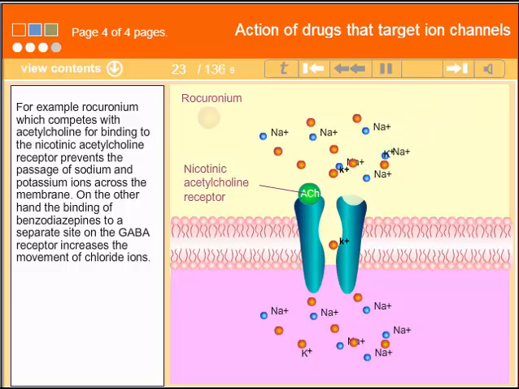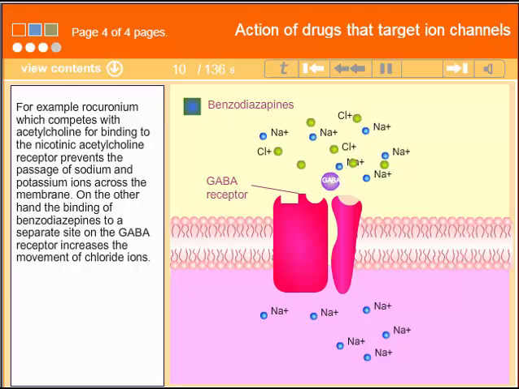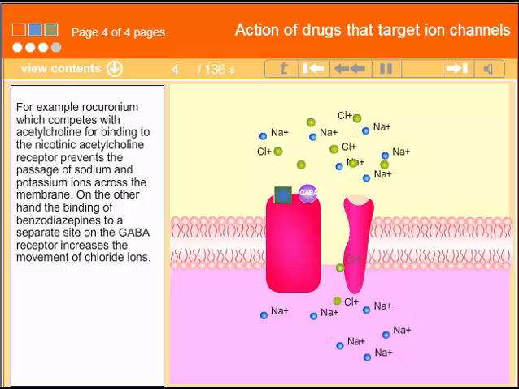For example, rocuronium, which competes with acetylcholine for binding to the nicotinic acetylcholine receptor, prevents the passage of sodium and potassium ions across the membrane. On the other hand, the binding of benzodiazepines to a separate site on the GABA receptor increases the movement of chloride ions.